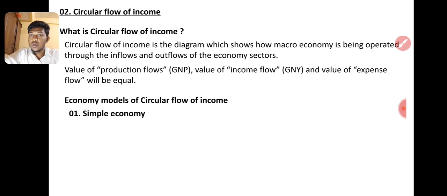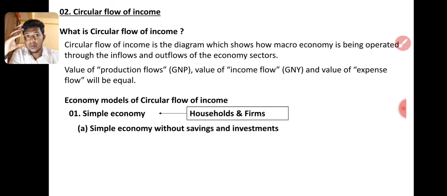Other needs also, there are clothes. I need a phone, maybe provided by that firm. So giving the full money to them, then taking the food. Whatever I get from this factor service and whatever I spend on the goods, and whatever I receive as goods, will be the same. So no saving there, no tax there, government is not involved. Simple economy is that only the private sector is involved.